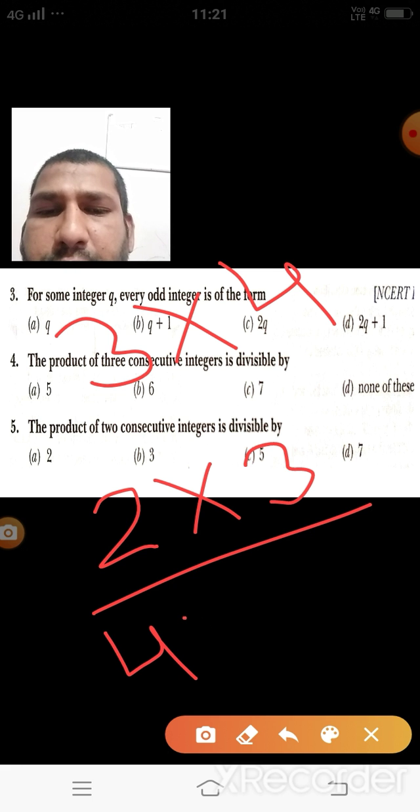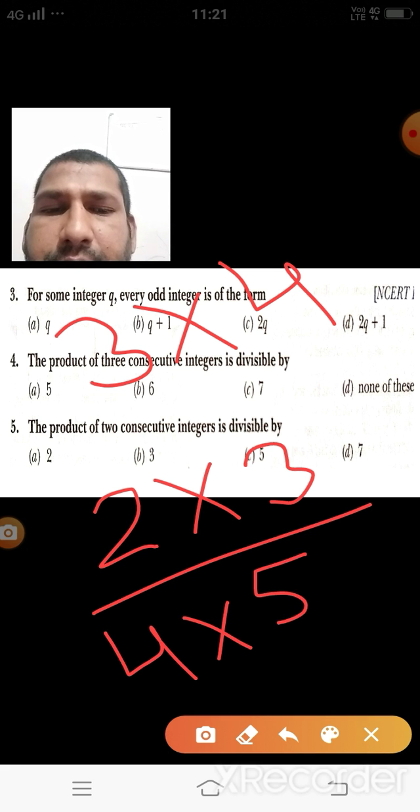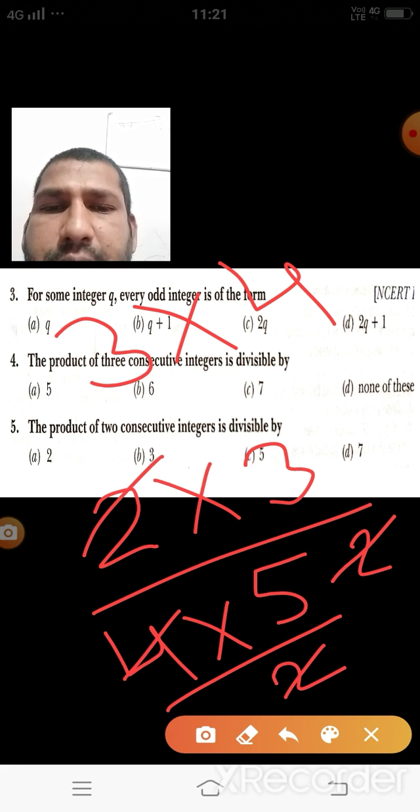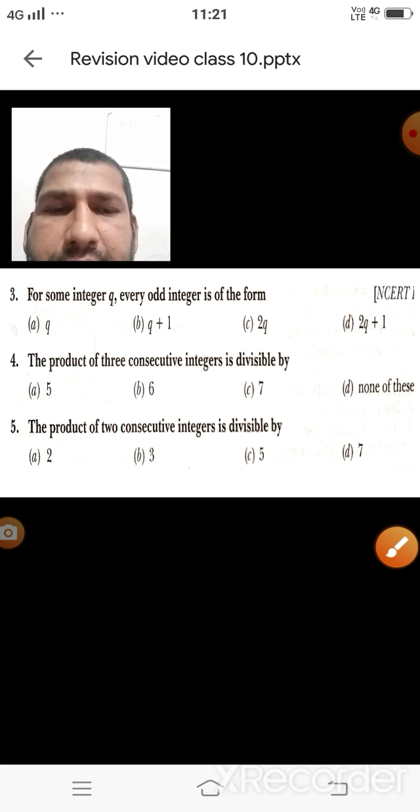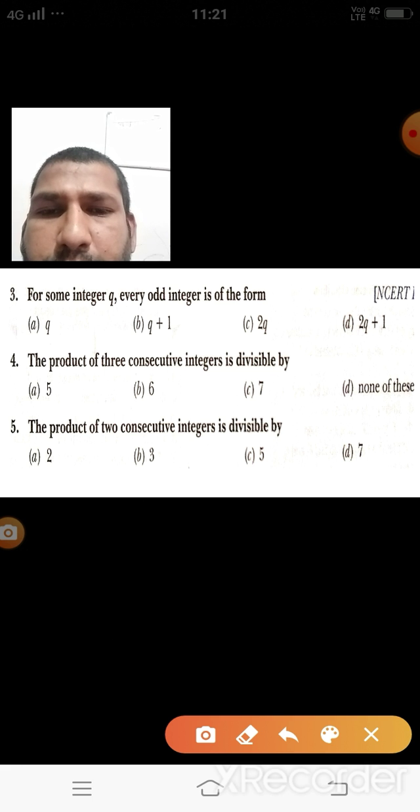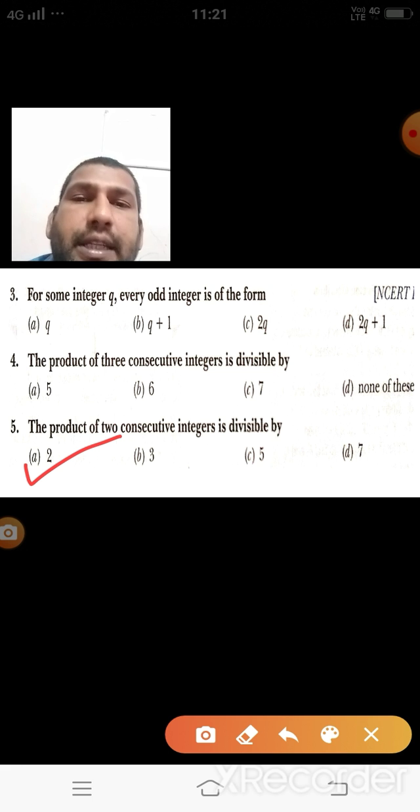But if I am taking 4, 5, this value is divisible by 2. What we are observing, in these consecutive integers, all the values are divisible by 2, means the correct answer is the product of 2 consecutive integers is divisible by 2 only.